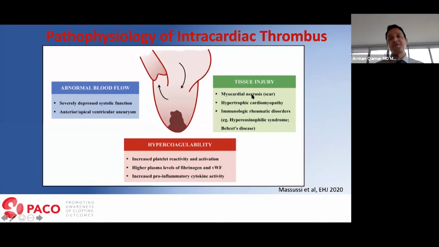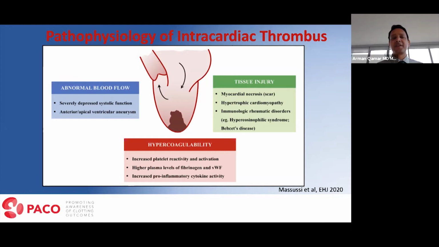There could be tissue injury in the setting of myocardial necrosis from a massive heart attack, or in patients with connective tissue disease or hypertrophic cardiomyopathy from stress. That contributes to it. But most importantly, hypercoagulability plays an important role, which happens because of increased platelet reactivity and activation, higher plasma levels of fibrinogen and von Willebrand factor, and increased pro-inflammatory cytokine activity.